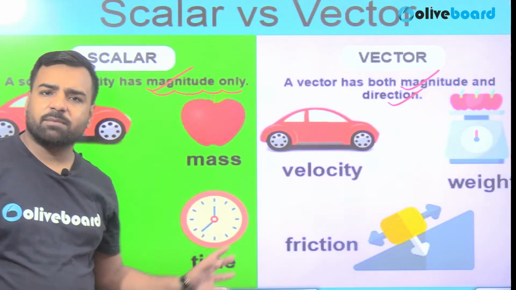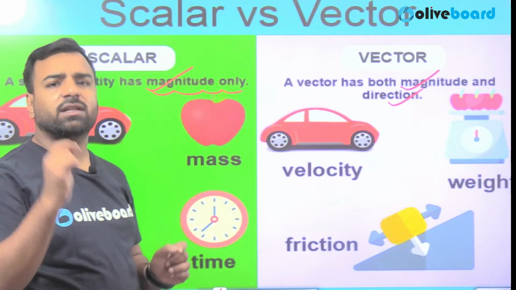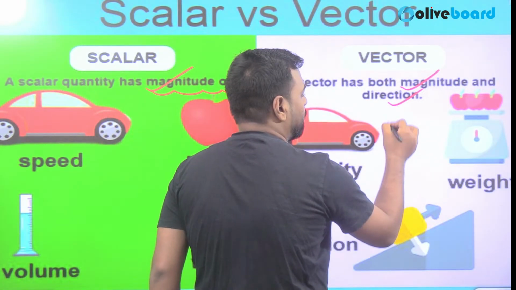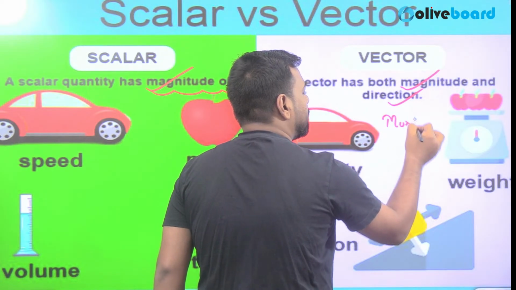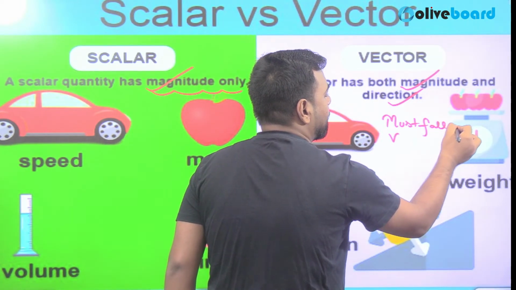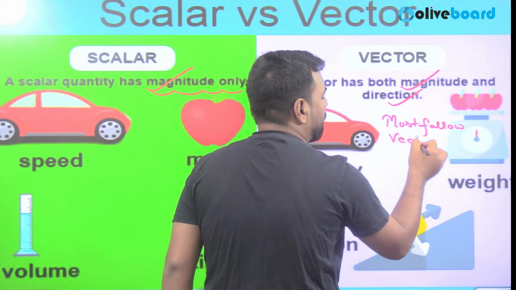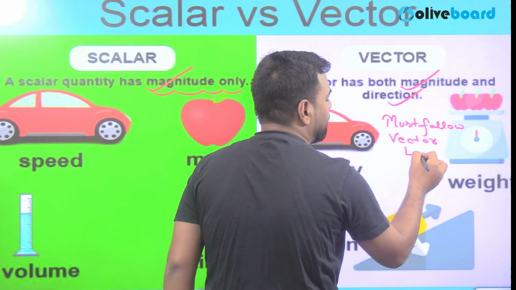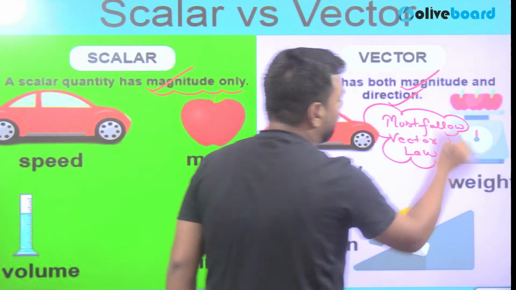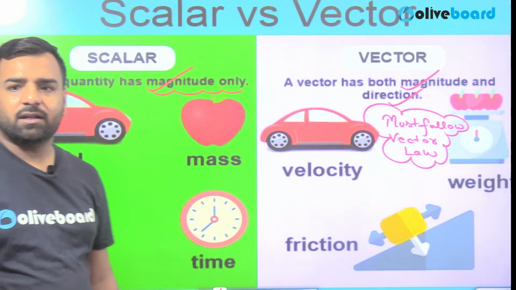So this is the basic part. But one more thing is to be added here. And what is it? For a vector quantity, it must follow vector law. Guys, it must follow vector law. We are talking about vector here, right?